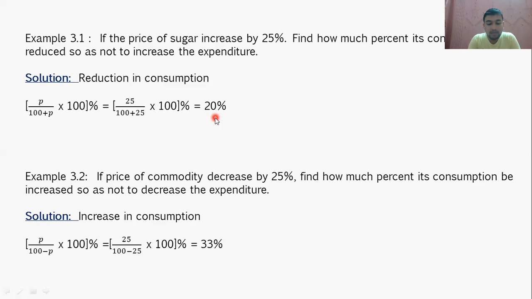That means, आप पहले 10 kg शुगर यूज कर रहे थे, लेकिन मार्केट में शुगर की प्राइस बढ़ गई, उसकी वजह से आपको कंजम्पशन कम करना है. Instead of using 10 kg, now only purchase 8 kg, so that आपका एक्सपेंडिचर कांस्टेंट रहेगा. Okay, now I think it is clear what we are actually calculating. Now let us see the second problem.